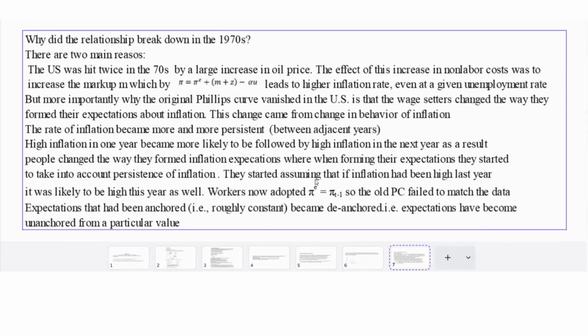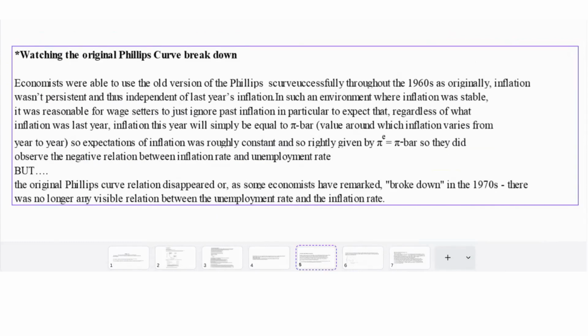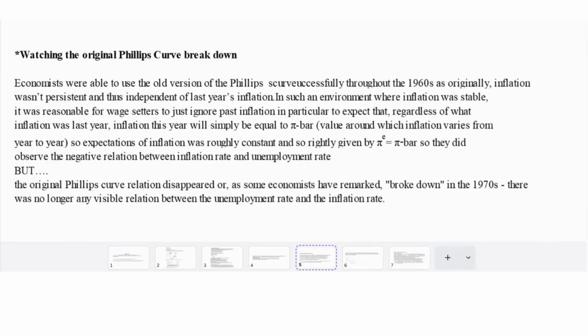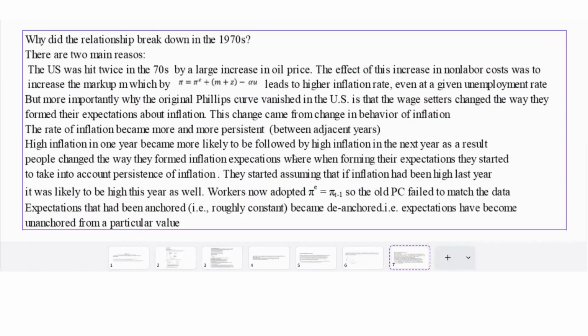Now, this brings us to why the relationship broke down in the 1970s. Again, it's important to go back to why the relationship worked to begin with. It worked because people had anchored inflation expectations formed around this fixed number, since inflation was stable and not persistent, so it was reasonable to ignore past inflation. This is what we discussed here also, that the anchored inflation expectation assumption is reasonable as long as inflation is stable and not persistent, so then it's reasonable that you ignore past inflation. So what happened during the 1970s was there were two reasons why the relationship broke down.